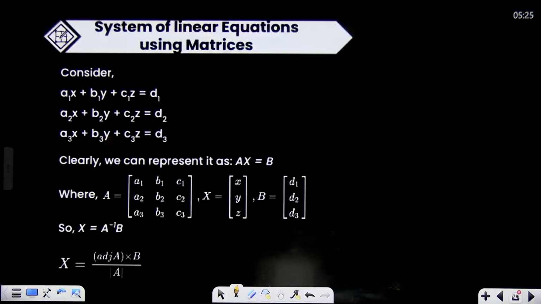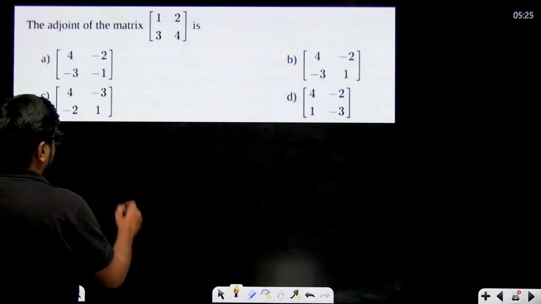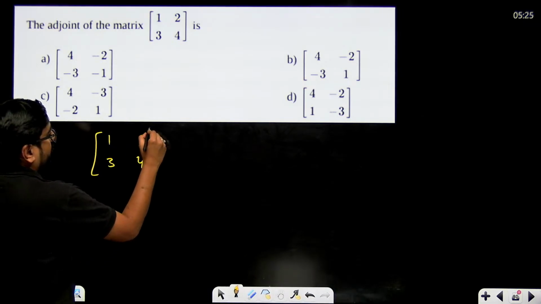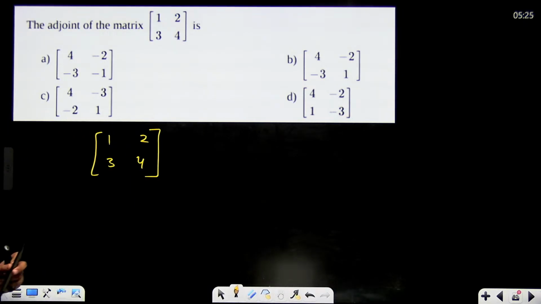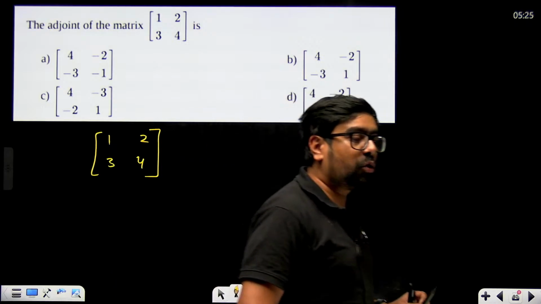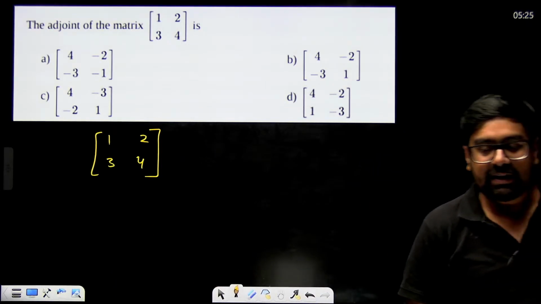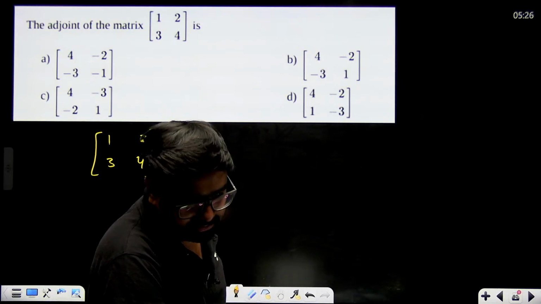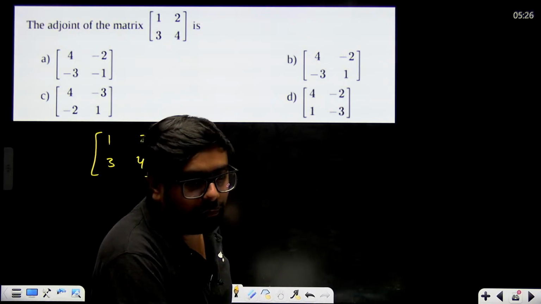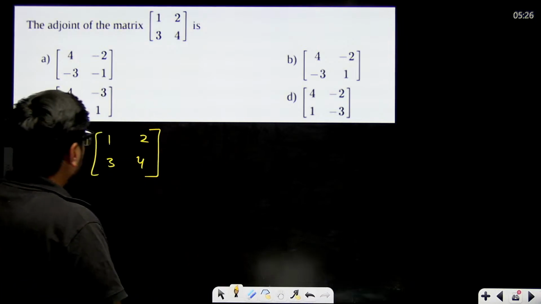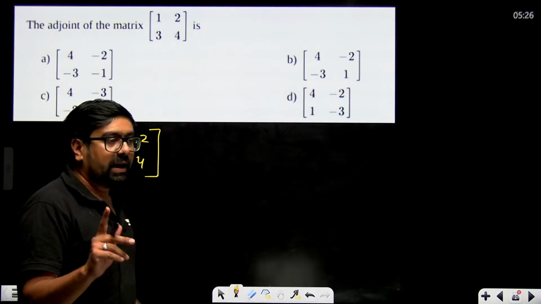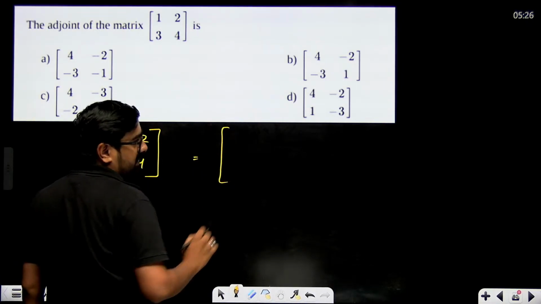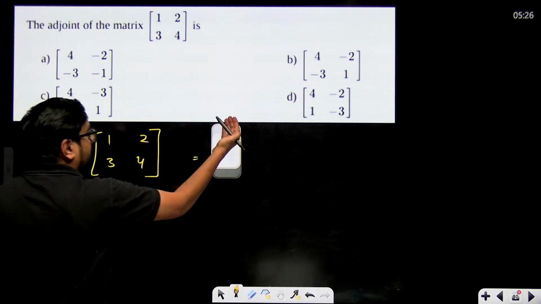Adjoint of matrix A. For example, this question, adjoint of matrix A: 1, 2, 3, 4. How will we find the adjoint of a matrix? Adjoint of a matrix is nothing but the transpose of the cofactor matrix. You just have to transpose the cofactor matrix. So what will be the cofactor matrix? Remember, if you see a 2 cross 2 matrix, it is very simple to write its cofactor matrix. The method I'll tell you.